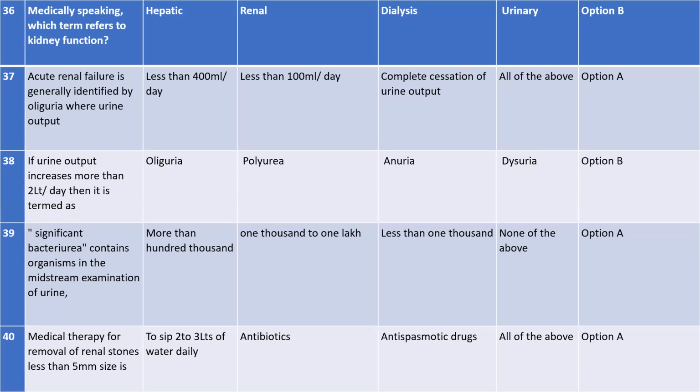The next is number 40. Medical therapy for removal of renal stone less than 5 mm size is? The option is to sip 2 to 3 liters of water daily.